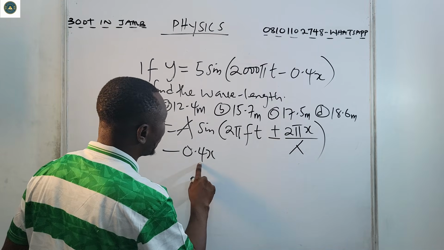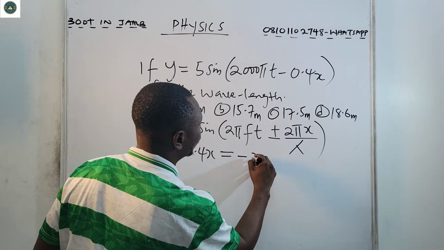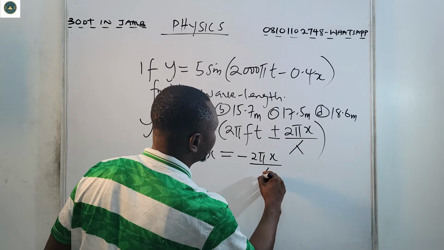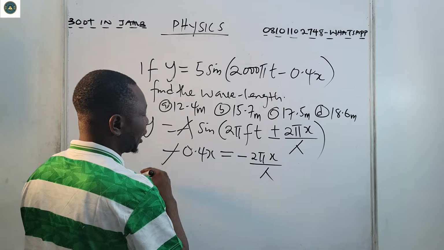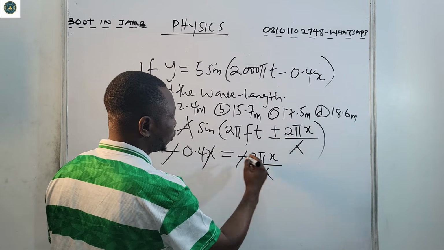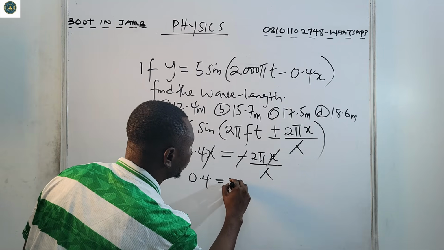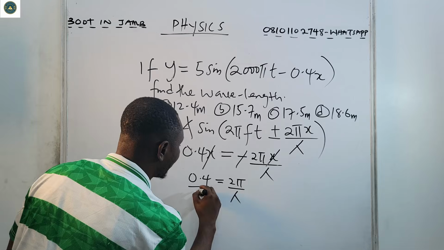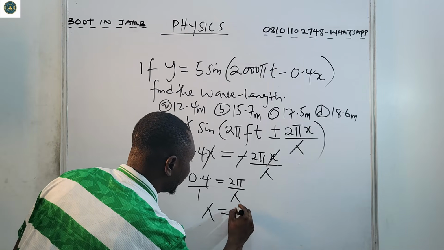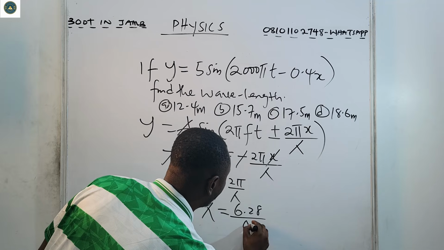Now, minus 0.4x equals minus 2 pi x over lambda. What happens? We cancel the minus and we cancel x. So we have 0.4 equals 2 pi over lambda. That means lambda is 6.28 over 0.4.